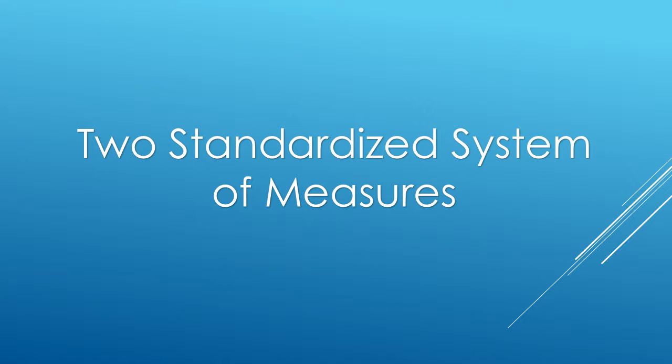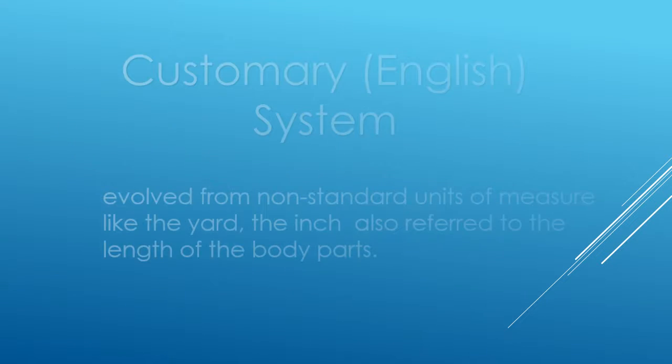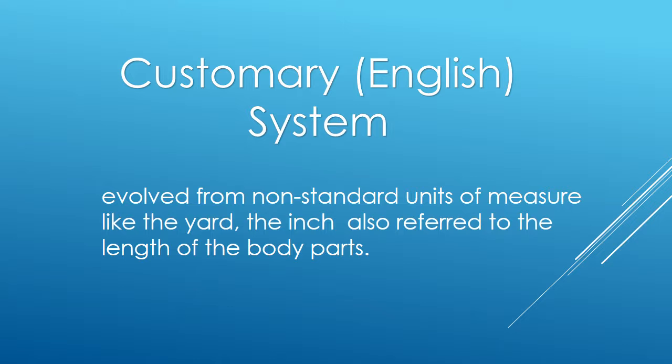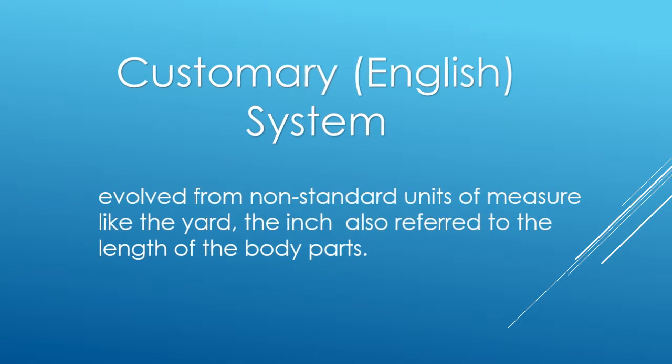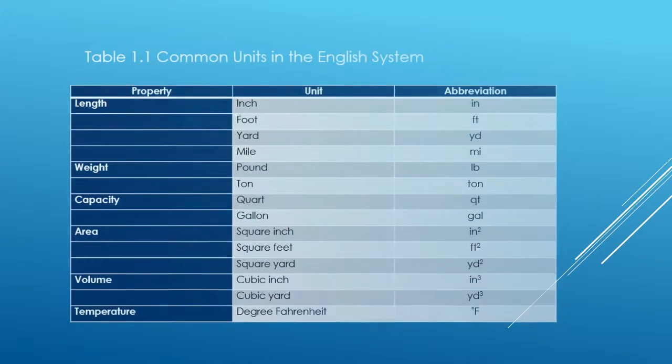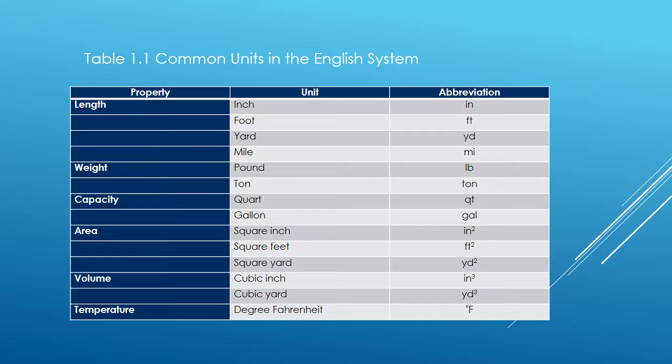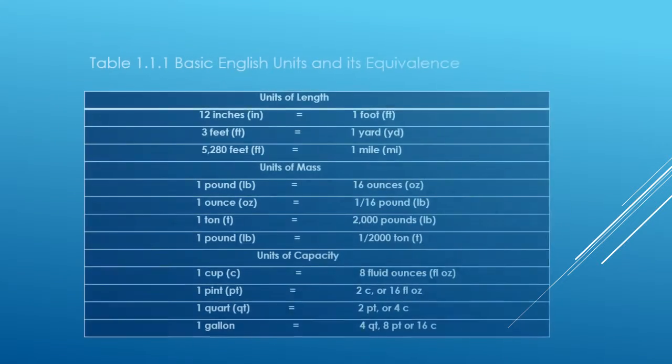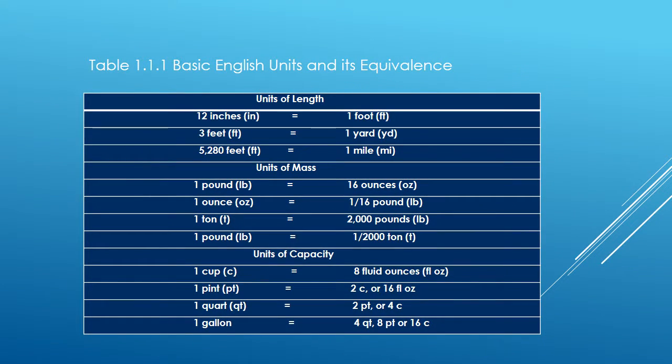So we have two standardized systems of measures at the present. First is the customary or English system. The English system evolved from non-standard units of measure like the yard and the inch, which also referred to the length of body parts. So, the common units in the English system. Basic English units and their equivalents.